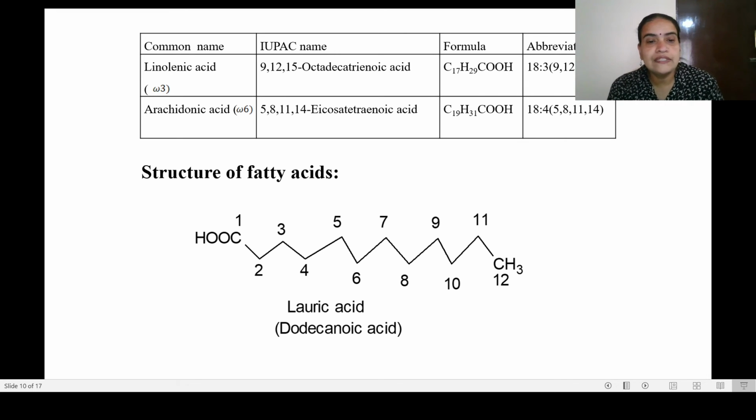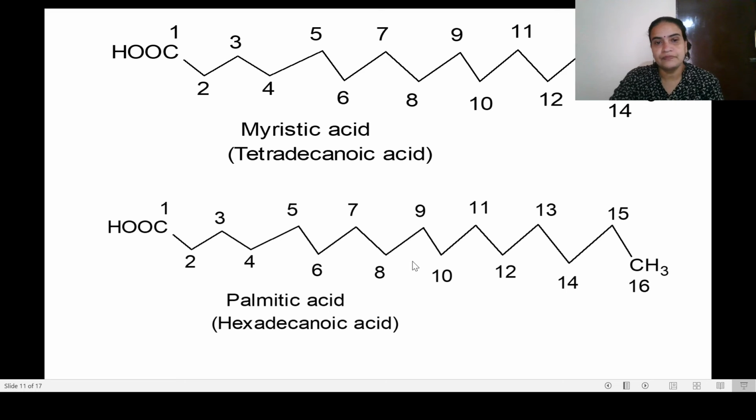These are a few structures of fatty acid. A saturated fatty acid, lauric acid, has no double bond in the structure. A continuous chain. We can take this as the first carbon, which carries the carboxyl group: 1, 2, 3, 4, 5, 6, 7, 8, 9, 10, 11, 12. It contains 12 carbon atoms. This is how we write the structure of lauric acid. So it will be 12:0, because it has no double bond in the molecular structure.